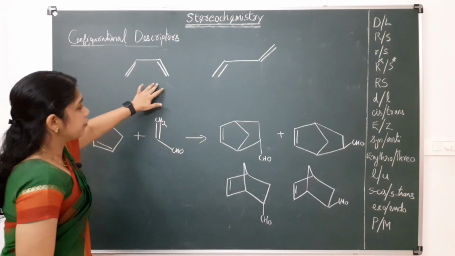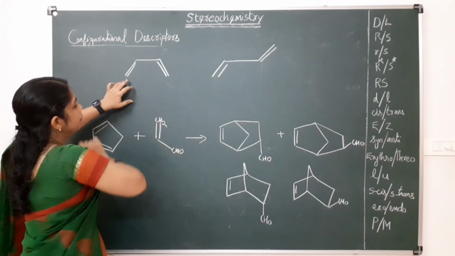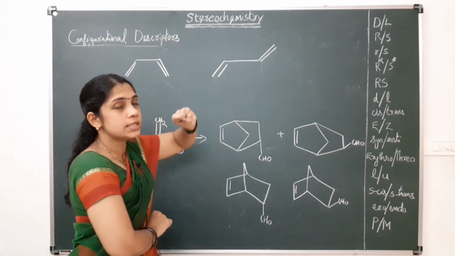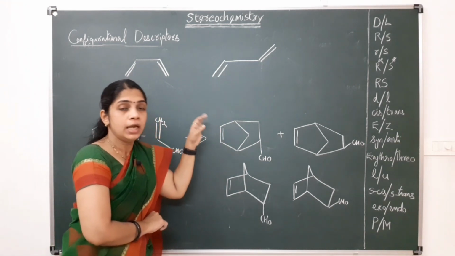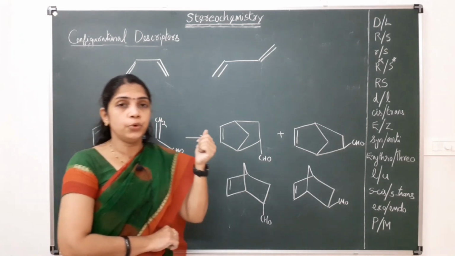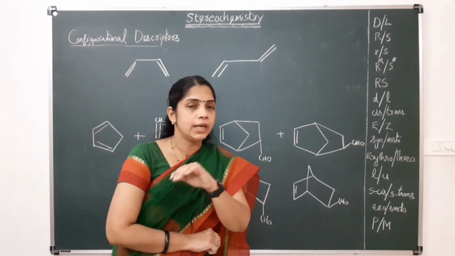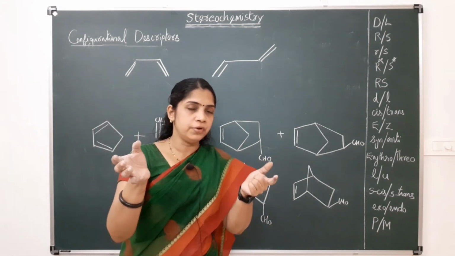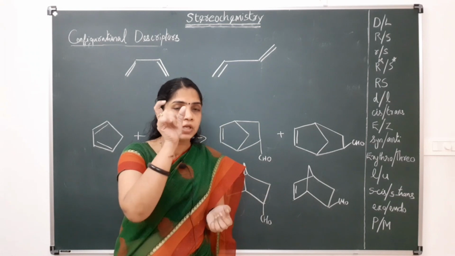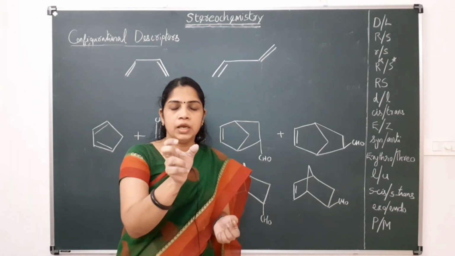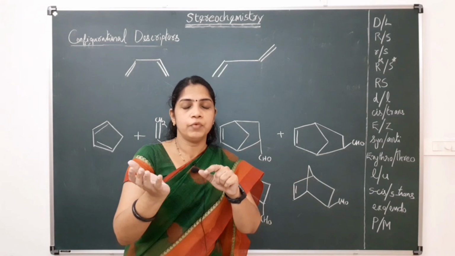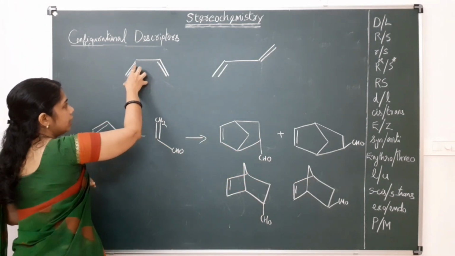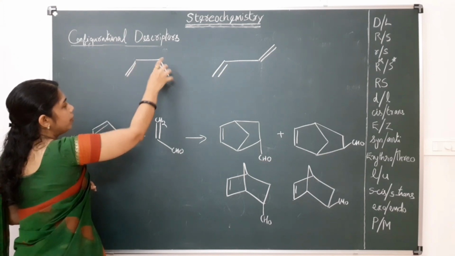Okay. For this type of system, that is 1,3-butadiene, the cis and trans system of nomenclature is generally not used, as in the case of cis-2-butene. We discussed before cis-2-butene and trans-2-butene. Okay, here the cis and trans are different with respect to the double bond. With respect to the double bond, the groups are different. One is cis and one is trans. Here, with respect to the sigma bond, the groups are different. Here, with respect to the sigma bond, these two pi bonds are on the same side.